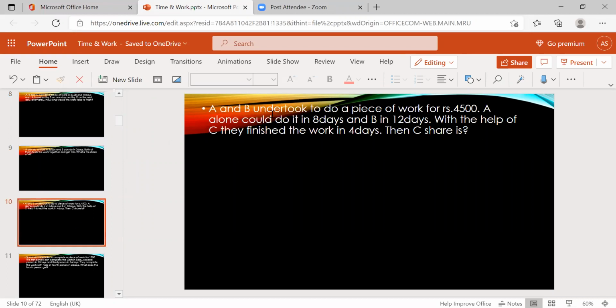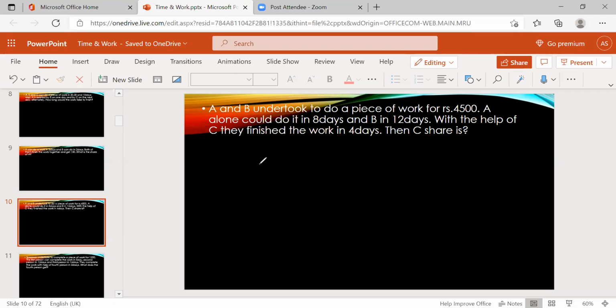Now, A and B undertook to do a piece of work for 4,500 rupees. A alone could do it in 8 days and B in 12 days. With the help of C, they finished the work in 4 days. Then what is C's share? They're asking. Okay, then how to find this?